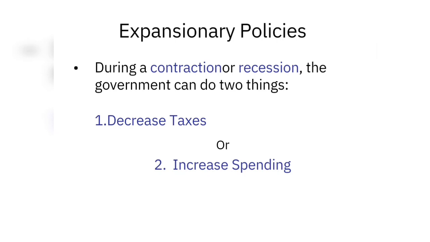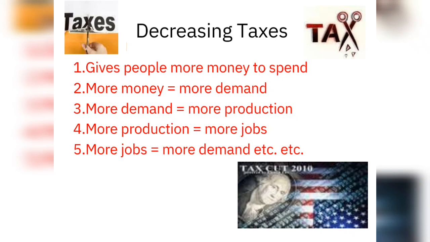During a contraction or recession, there is a need for expansion of our economy. The government can do two things: decrease taxes or increase spending. By decreasing taxes, the government gives more money to households to spend. As a result, aggregate demand for goods increases. More money is equal to more demand. When demand rises, production also rises.